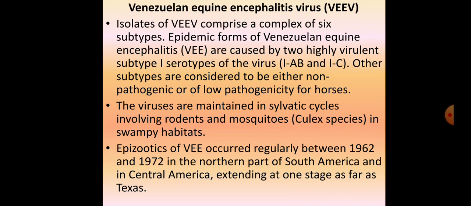Now the viruses are maintained in sylvatic cycles involving rodents and mosquitoes. In the Eastern case, that was involving wild birds and mosquitoes. Herein this is a sylvatic cycle wherein rodents are involved and mosquitoes, mainly Culex species, that too in swampy habitats, swampy areas. Now, epizootics of this Venezuelan strain occurred regularly between 1962 and 72 in the northern part of South America and in Central America, extending at one stage as far as Texas. So this is the geographic distribution of the epizootics of the Venezuelan strain.